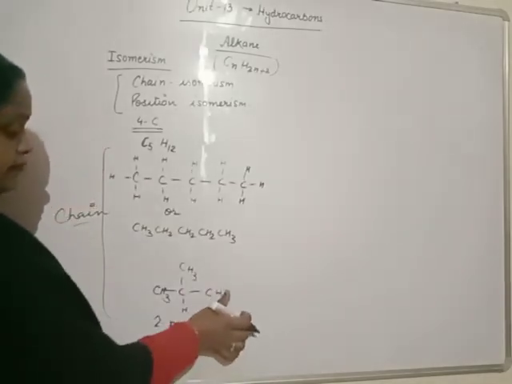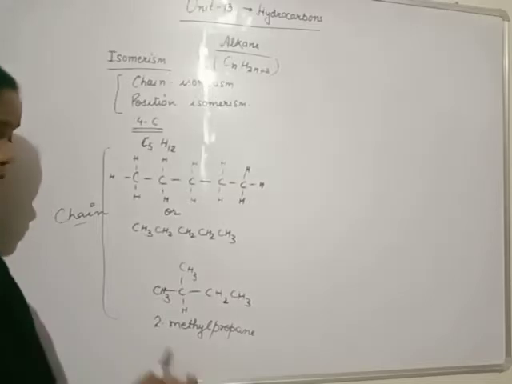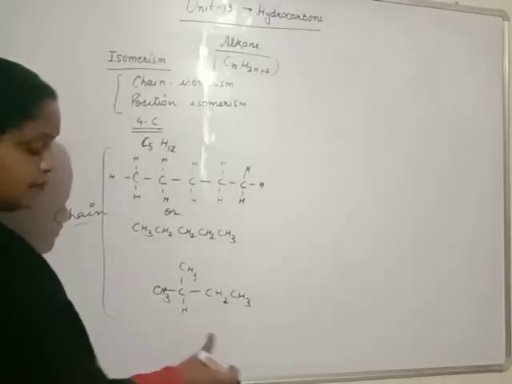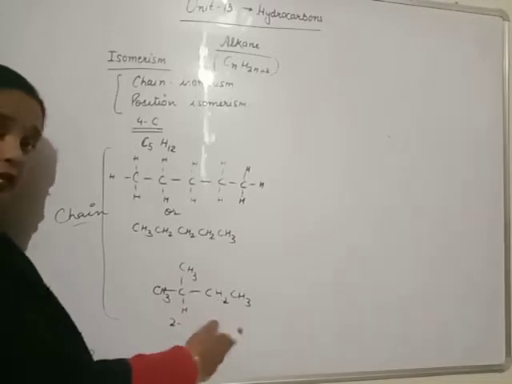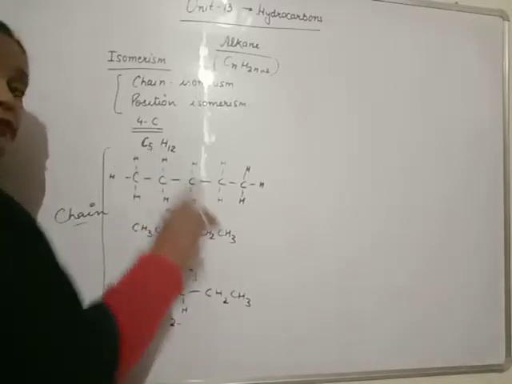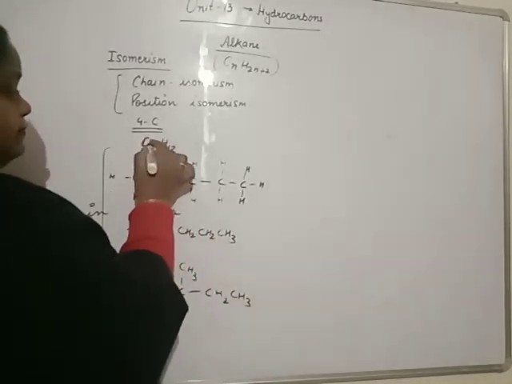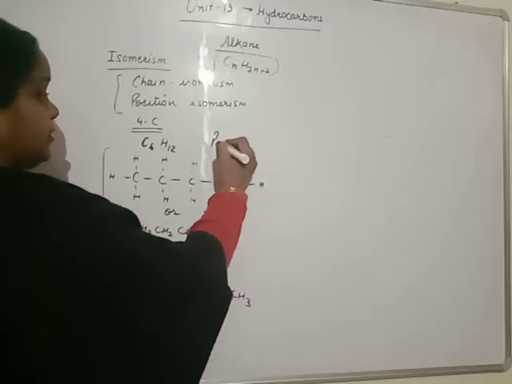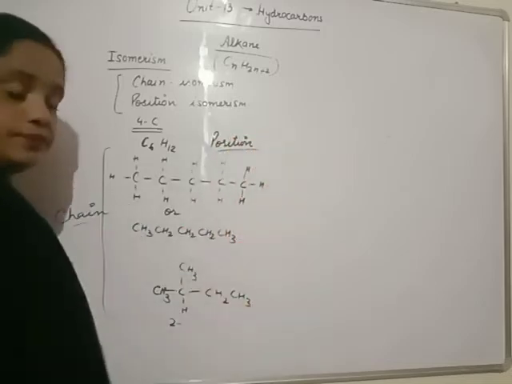This one is 2-methylbutane. With 5 carbons, position change is not possible. But with 6 carbons, position isomerism will occur.